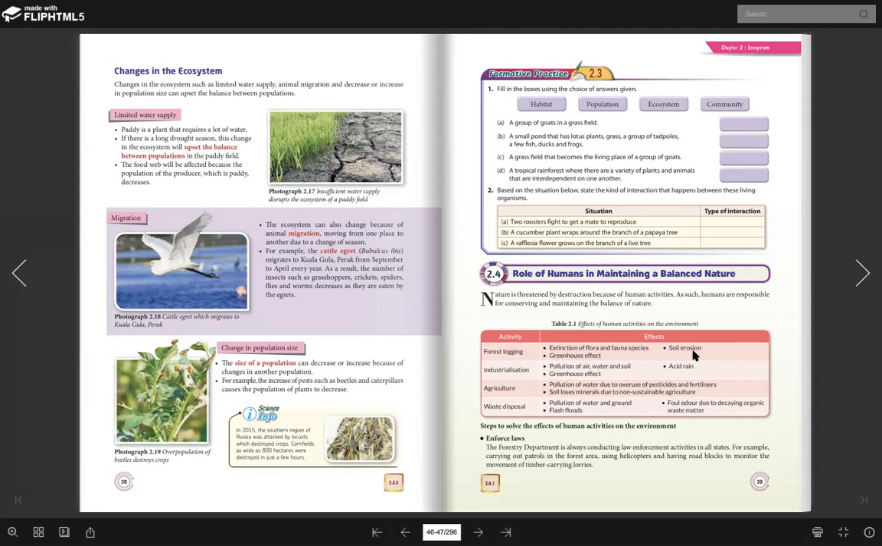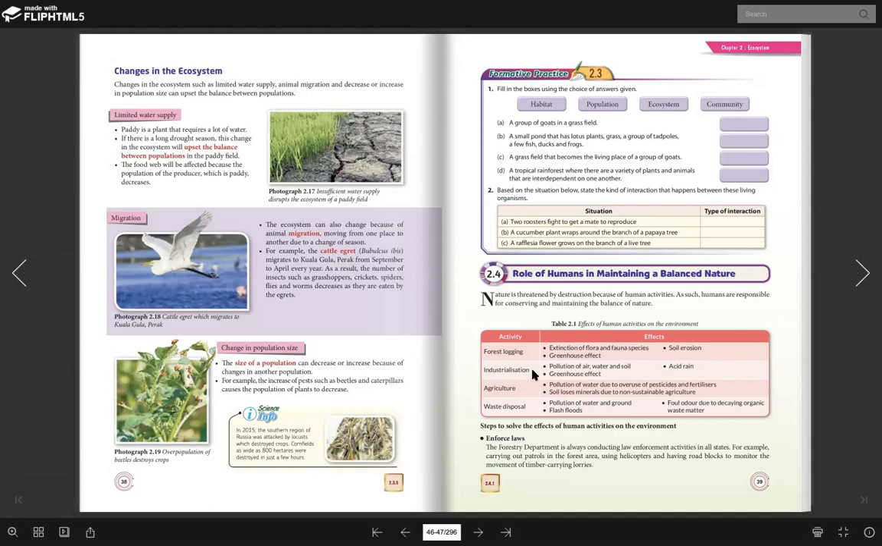And then the last one is soil erosion. Macam cikgu cakap tadi, logging ni dia melibatkan pokok. Pokok ni dia ada akar. So the root will stabilize the structure of soil. So bila pokok kita tebang, tak ada root. Bila tak ada root, maksudnya tak ada someone that can hold the structure of soil. So this can lead to soil erosion, tanah runtuh.